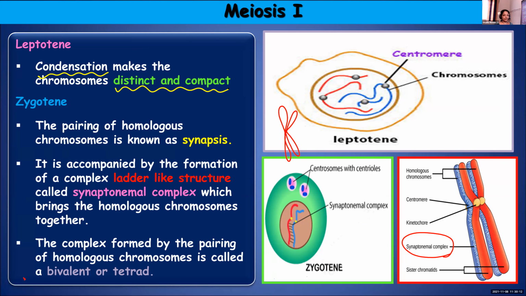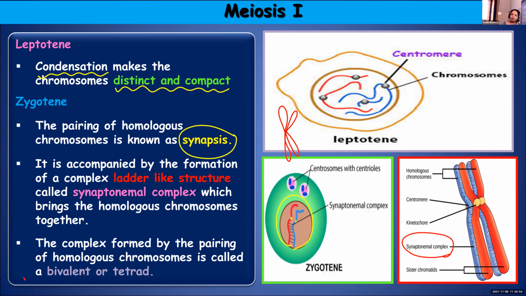Then comes the next stage, zygotene. Here, synapsis will take place. What is synapsis? The pairing of homologous chromosomes. Homologous chromosomes will come and align together, as you can see here. That is known as synapsis, because earlier they were like an entangled thread-like structure. They were not paired. The number of chromosomes was already the same, but they were not arranged in that way. The pairing had not taken place earlier.